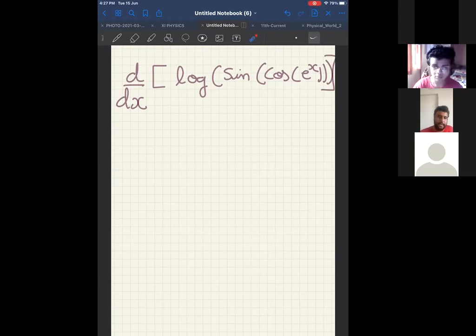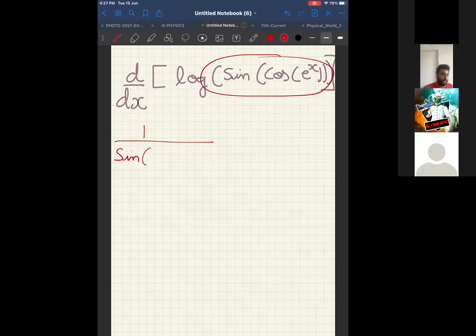Okay, now listen to the answers here. This is log of something. Therefore, can I say it will be 1 upon something? What is that something? Sine of cos of e power x. Please remember, it is sine of cos of e power x, not sin x.